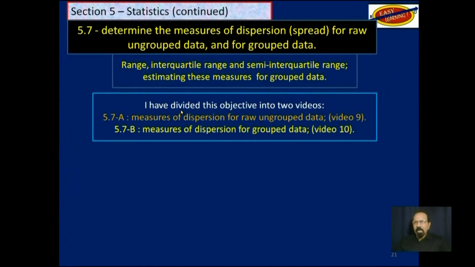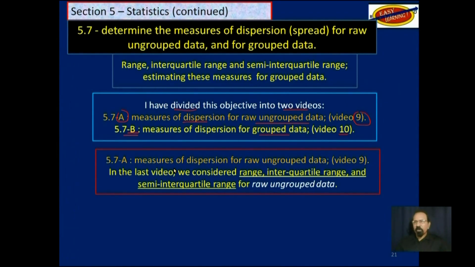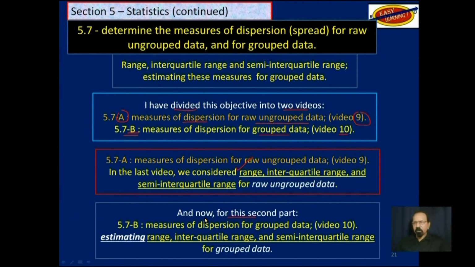So as I said, I have divided this objective into 2 videos. Section A, measures of dispersion for raw ungrouped data. That was the last video. And now we are at section B, measures of dispersion for grouped data, video 10. So we did that already. We are now here for grouped data.